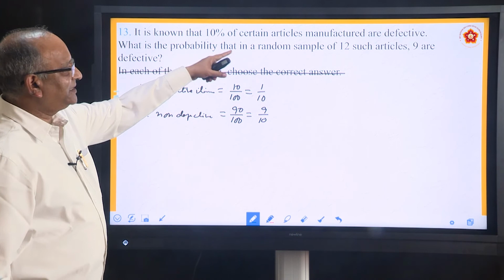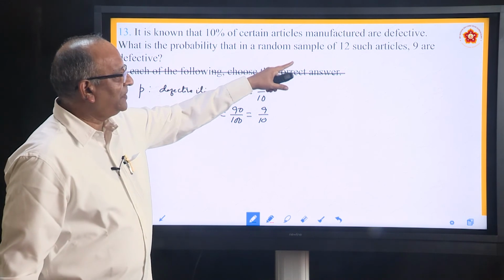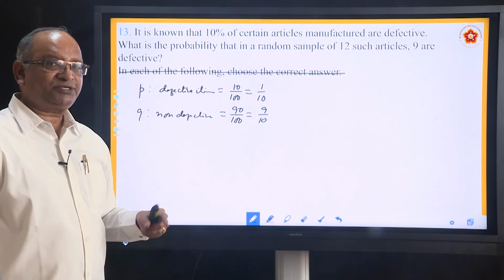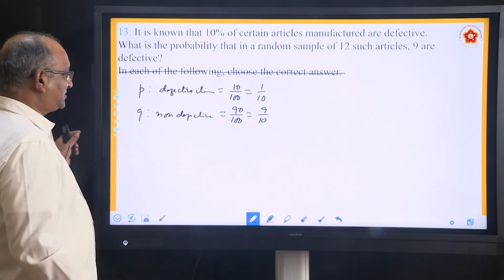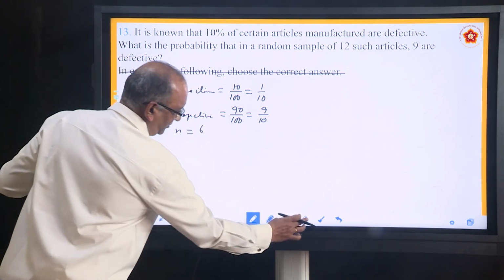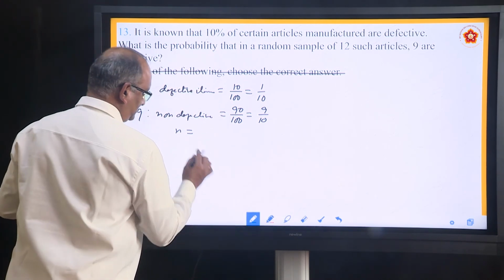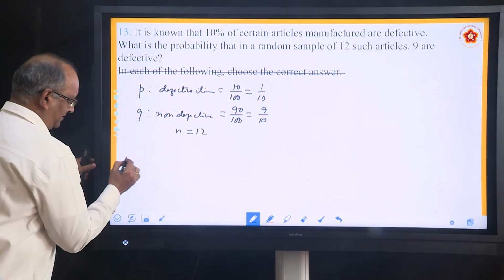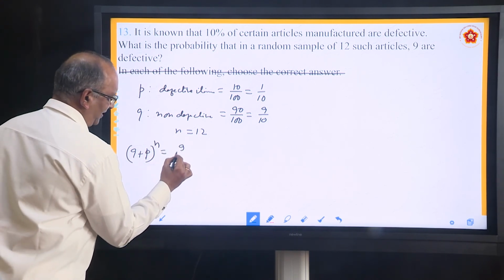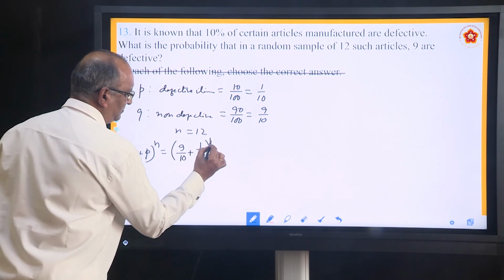It is known that 10% of the certain articles manufactured are defective. What is the probability that in a random sample of 12 such articles, 9 are defective? So, how many articles is he choosing? 12 articles he is choosing. So, n is equal to, sorry, n is equal to 12. Okay, so the expansion Q plus P to the power n can be written as 9 by 10 plus 1 by 10 to the power 12.